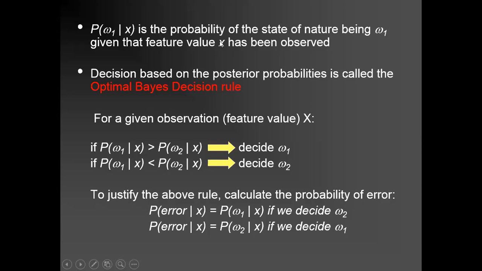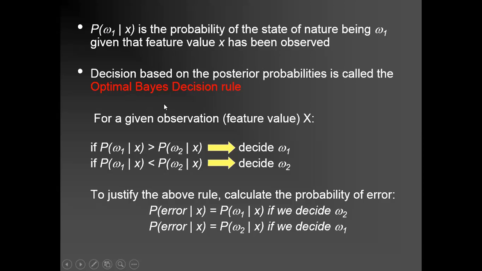P(W1|X) is the probability of the state of nature being W1 given that the feature value X has been observed. So this is your posterior probability. After this diagram, we get W1 by giving any X feature. So what is our input feature for test data? This X feature, and we are calculating that the result is W1.